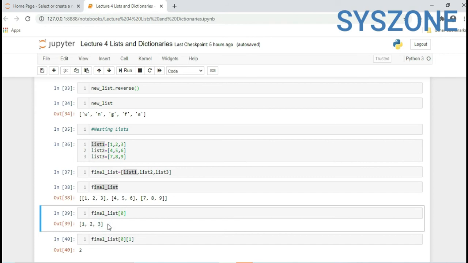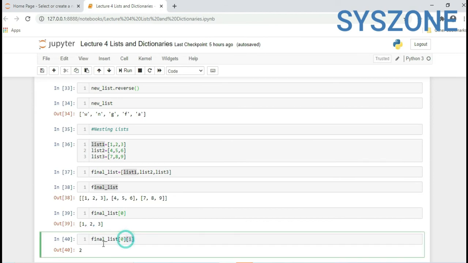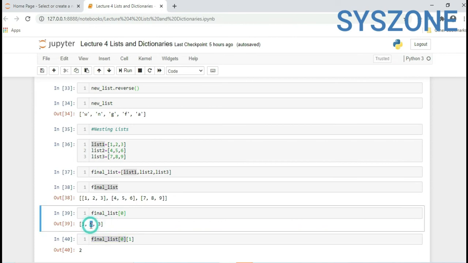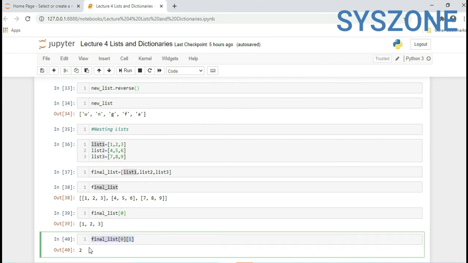This is the executed value. If you want to extract the second value from it, the code is as it is, just from this you want to extract the second position, meaning 0 and 1. So here we provided 1. If you see here, we are getting a value as 2.